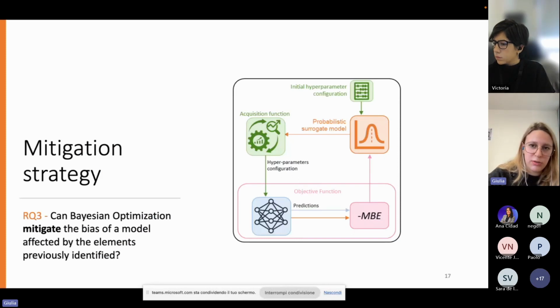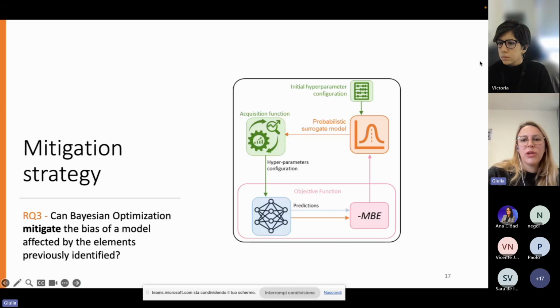Bayesian optimization is a strategy that allows us to identify the best subset of hyperparameters to minimize a specific value. In this case, we want to minimize the opposite of the MBA. That means that we want to maximize the performance of the model, also considering biased subsamples. Bayesian optimization starts from an initial hyperparameter configuration that allows the definition of a probabilistic surrogate model that is based on a Gaussian process.